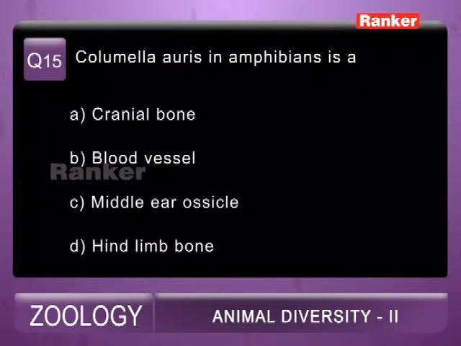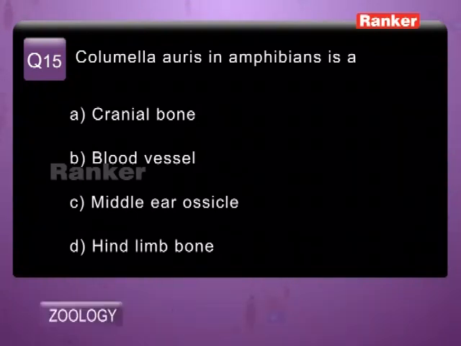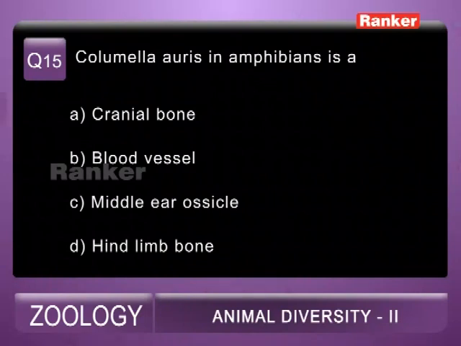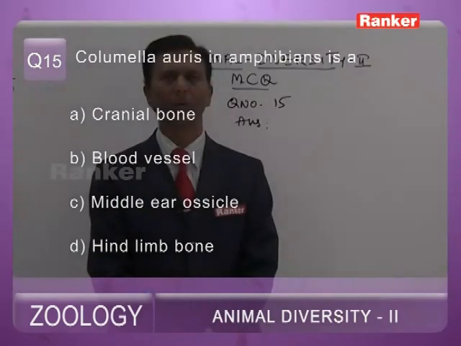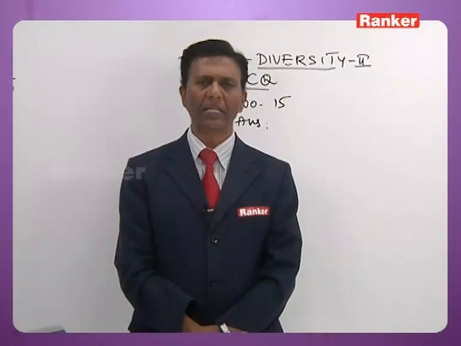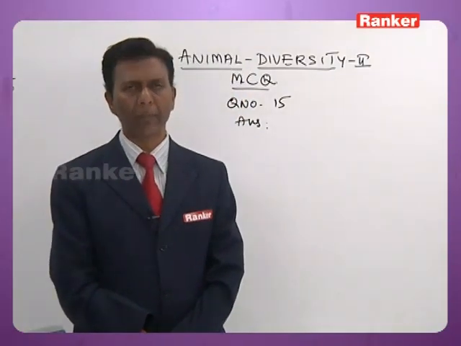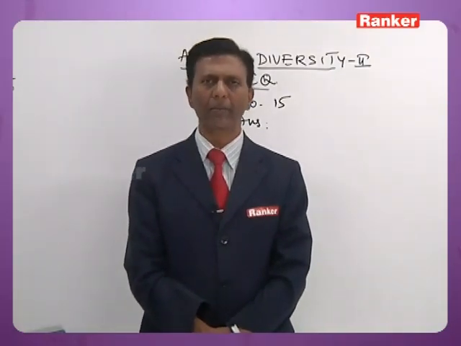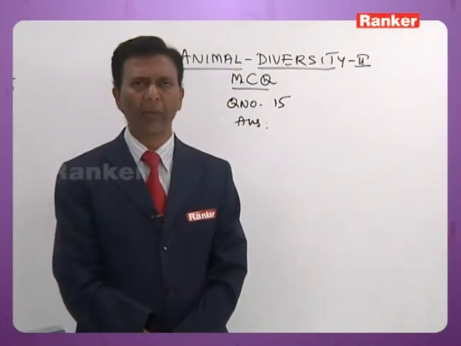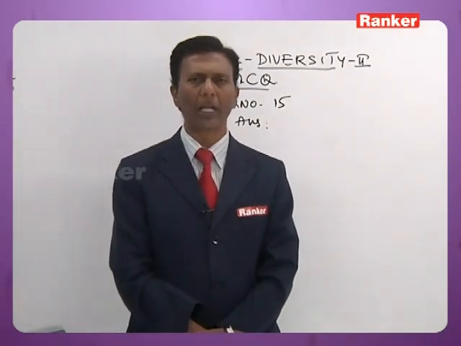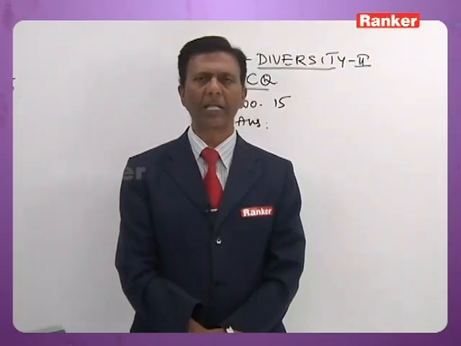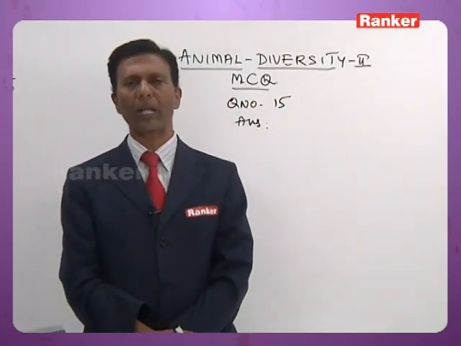15th question, a little question for you. Columella auris in amphibians is A, cranial bone, B, blood vessel, C, middle ear ossicle, D, hind limb bone. In all lower vertebrates, that is in amphibians, reptiles and birds, the middle ear contains a single bone which is called columella auris. It helps in transmitting sound vibrations from the tympanum to the internal ear.